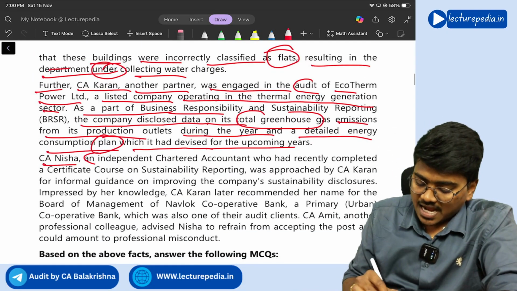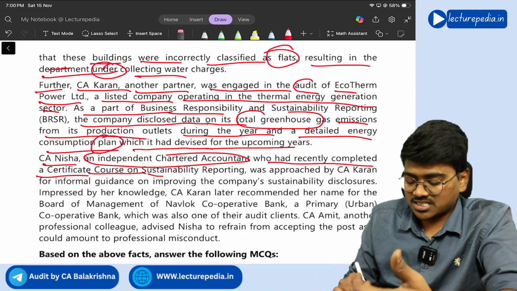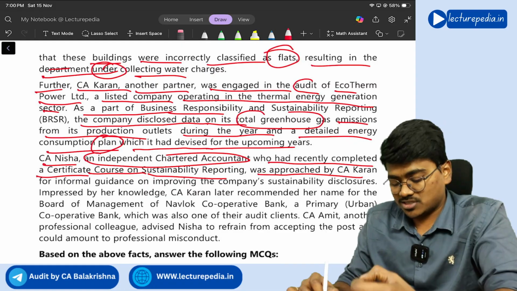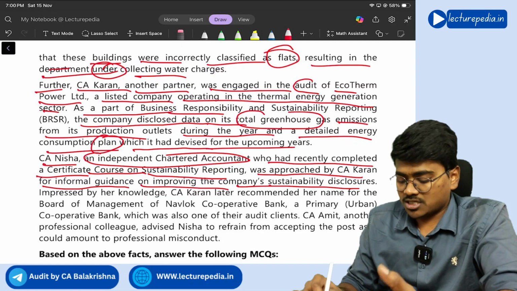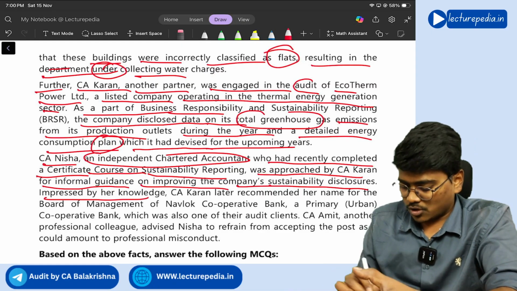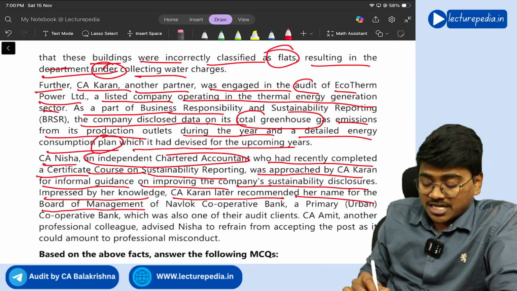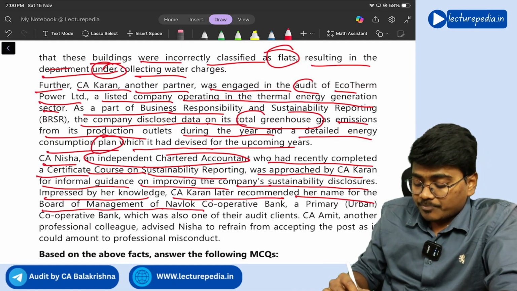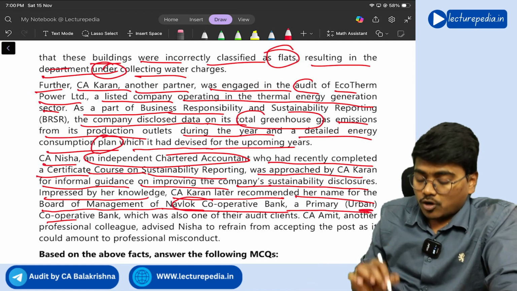Now, CA Nisha, an independent chartered accountant who had recently completed a certificate course on sustainability reporting, was approached by CA Karan for informal guidance on improving the company's sustainability disclosures. Impressed by her knowledge, CA Karan later recommended her name for the board of management of Navlok Cooperative Bank, a primary urban cooperative bank.